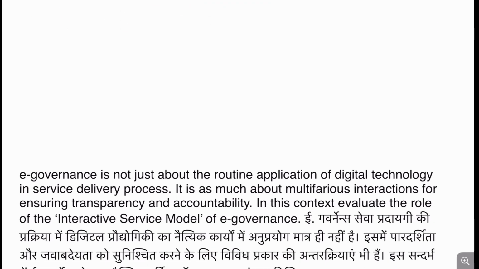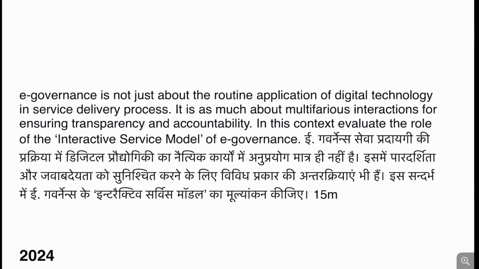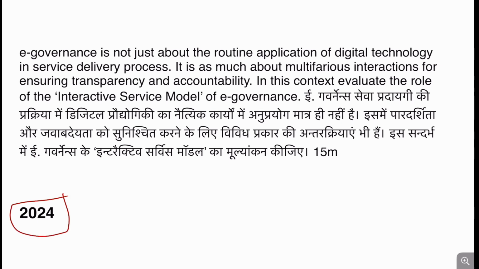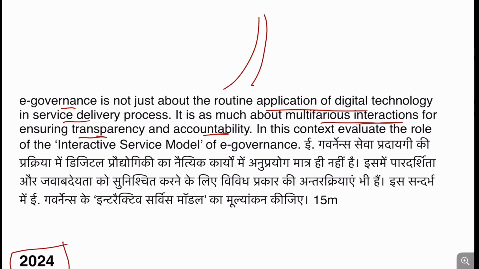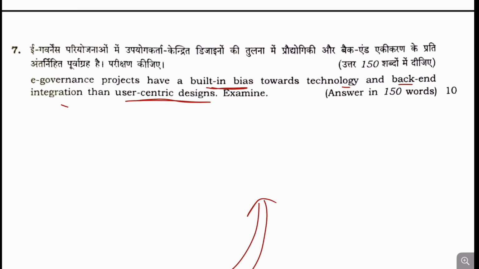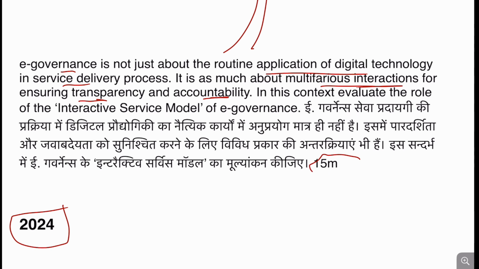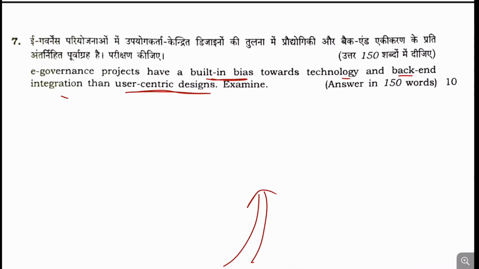Right. A similar question has already been asked in 2024, like last year only: E-governance is not just about routine application of digital technology in service delivery, but it is about multi-integration for ensuring transparency as well as accountability. So the same question has been worded differently. The wordings have been changed, but the question remains the same, right? Now the question has been asked in a 10-marker, while in 2024 it was asked in a 15-marker.